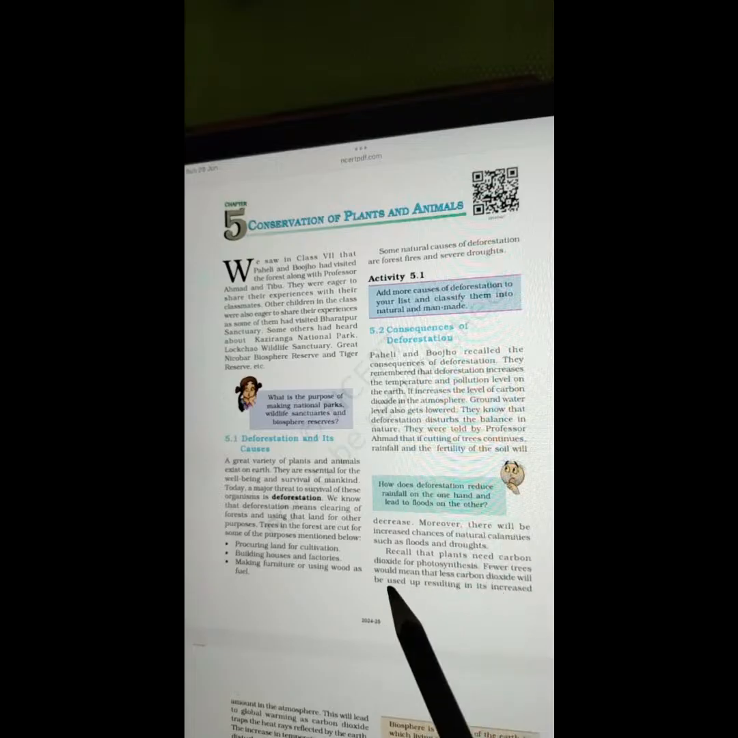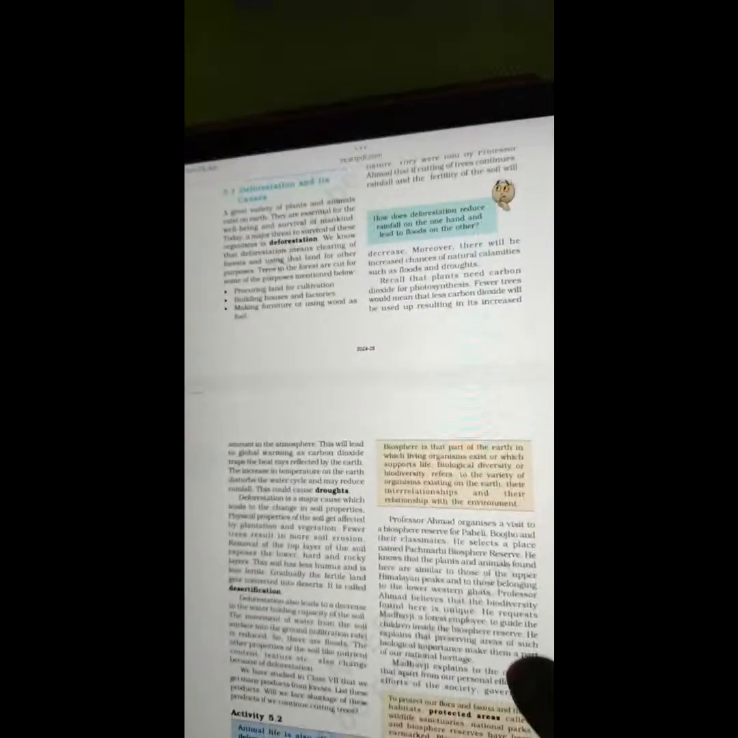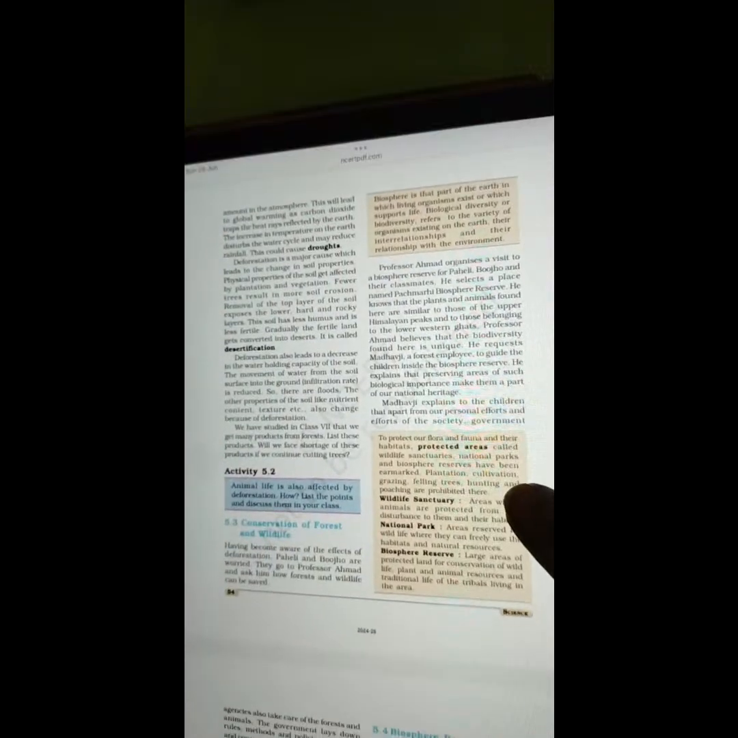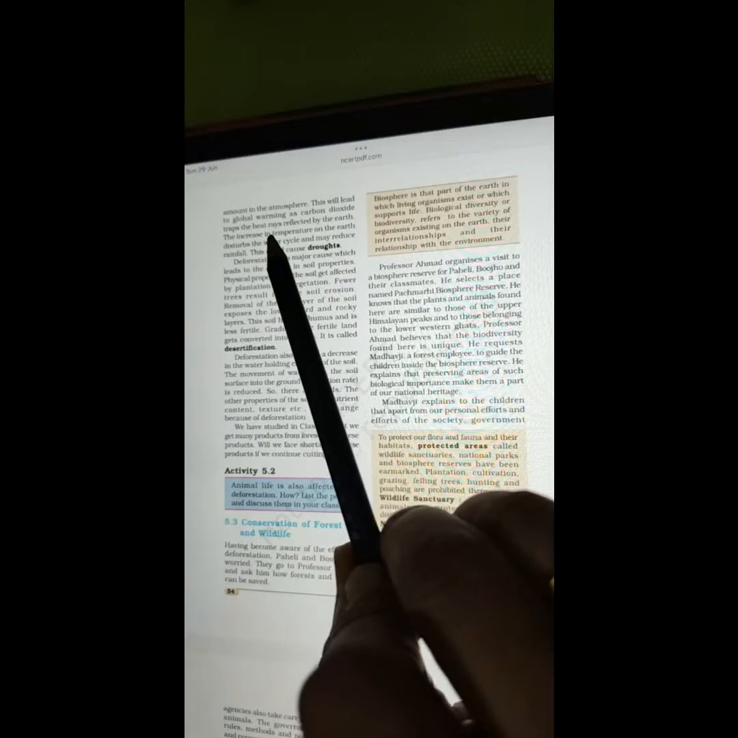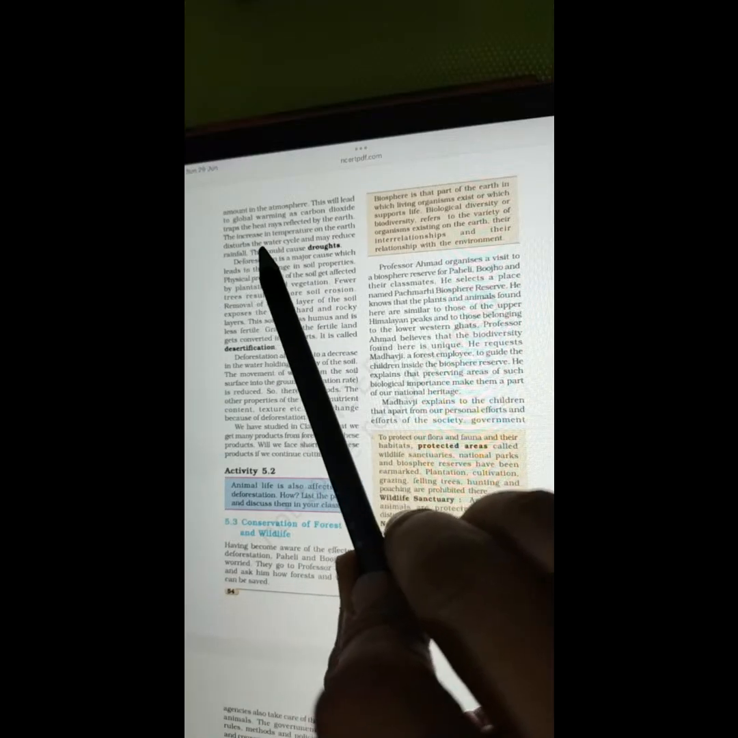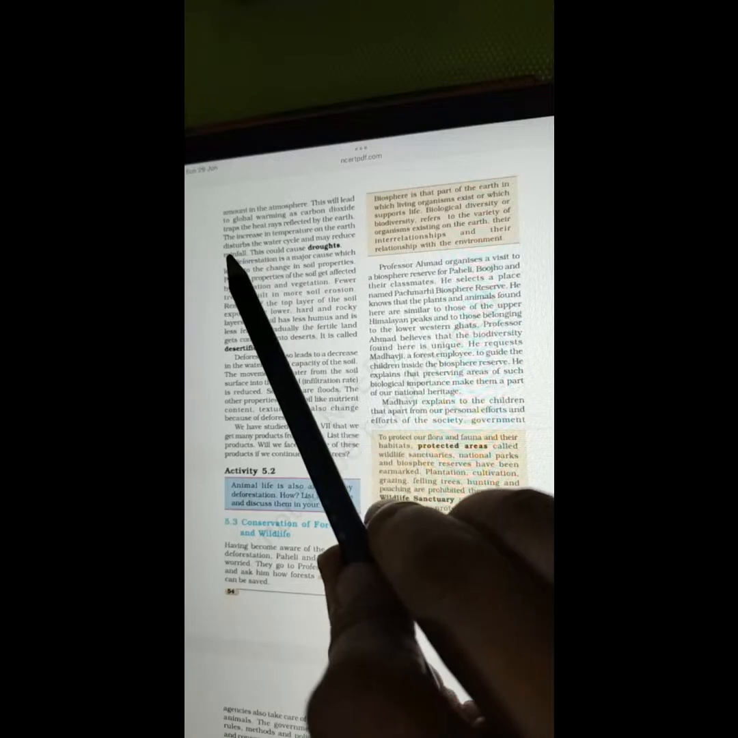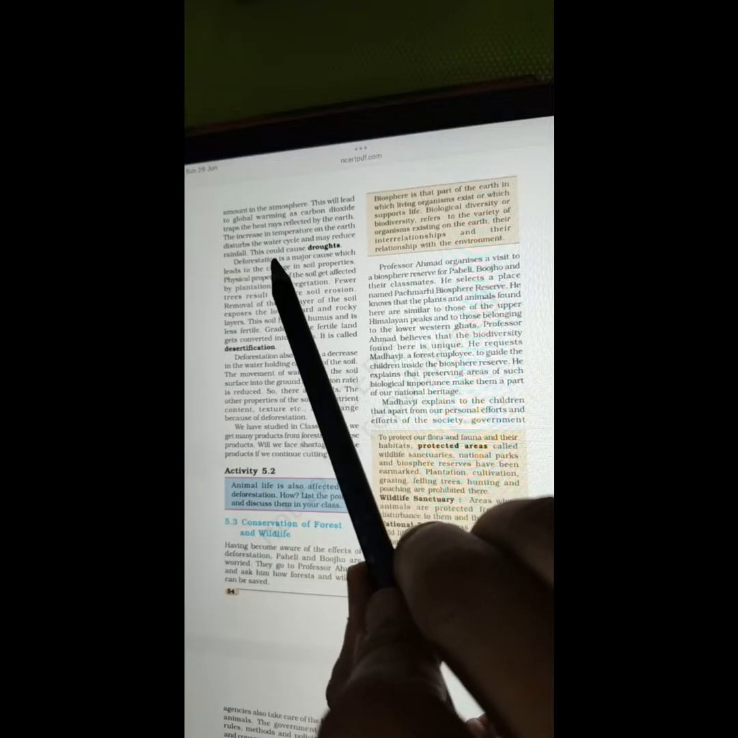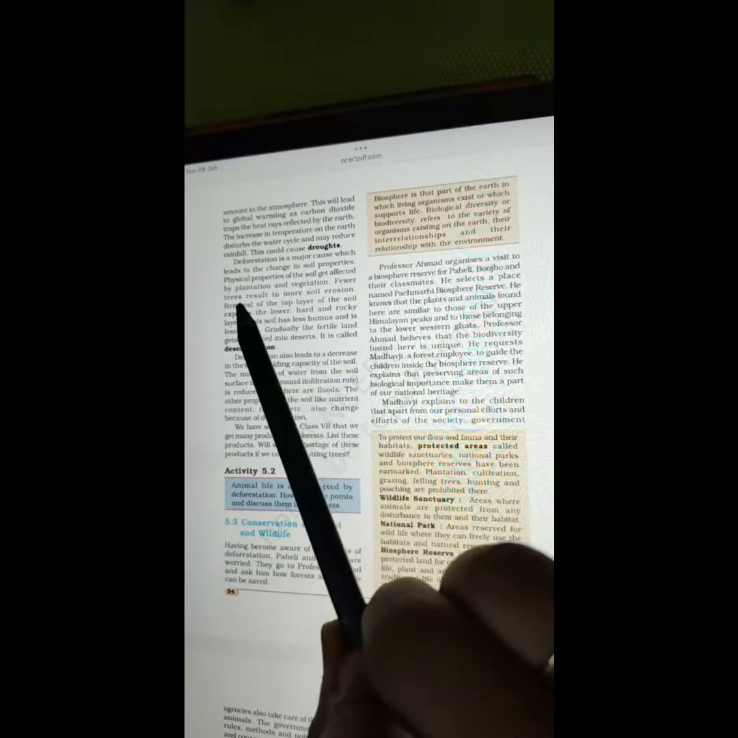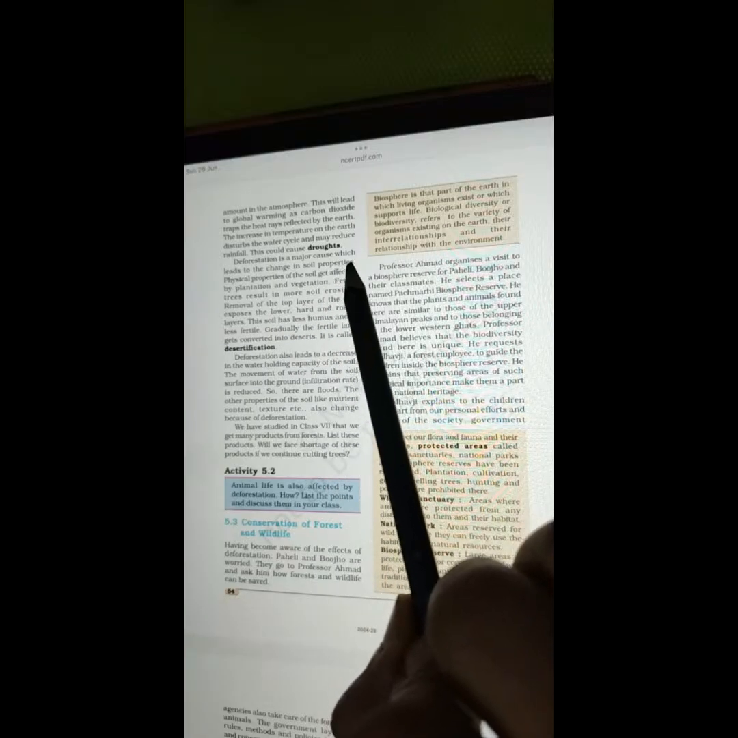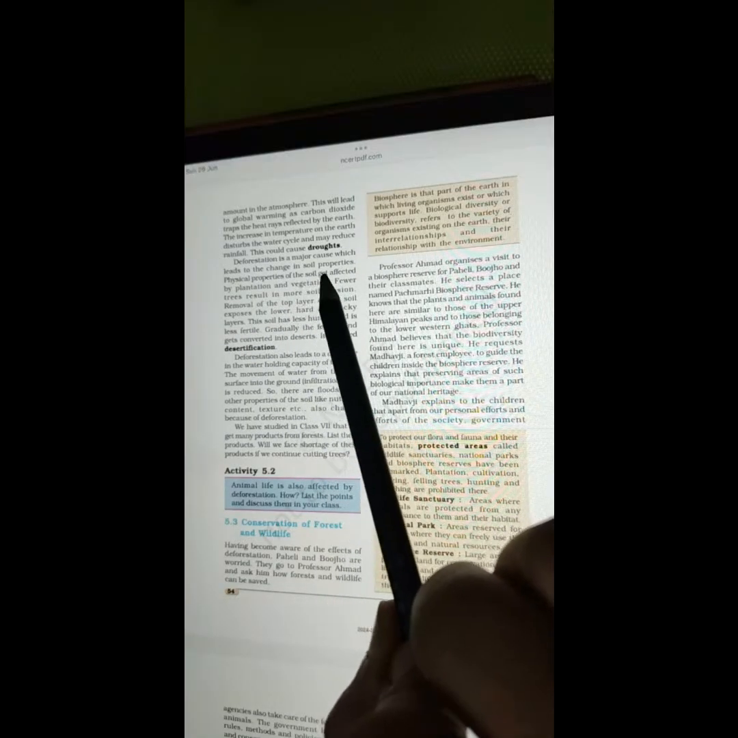Recall that plants need carbon dioxide for photosynthesis. Fewer trees would mean that less carbon dioxide will be used, resulting in its increased amount in the atmosphere. This will lead to global warming as carbon dioxide traps the heat rays reflected by the earth. The increase in temperature on the earth disturbs the water cycle and may reduce rainfall. This could cause droughts.